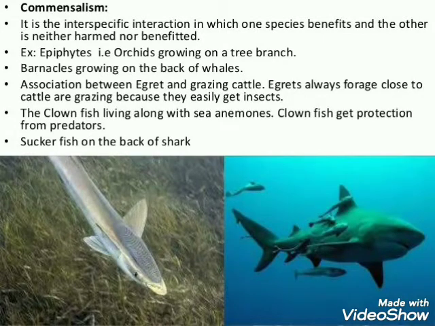Next, commensalism is also found between sea anemone and the clownfish. It is a very common example which is frequently asked in the board examination. The fish is protected from predators and sea anemones are neither benefited nor harmed. So most of the questions that come in the board examination are based on examples.